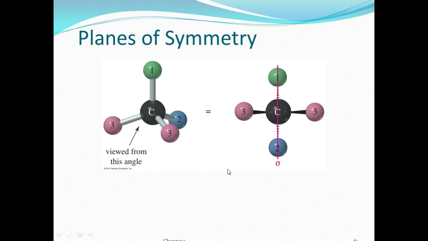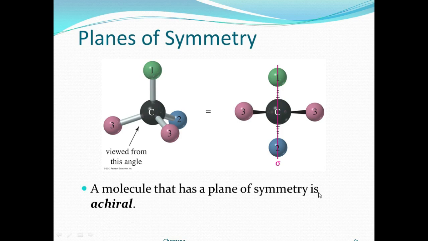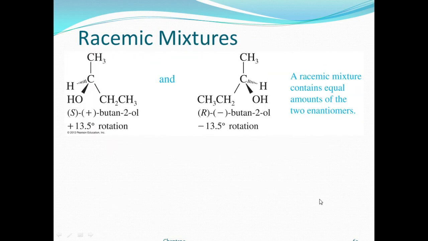Okay, next is the plane of symmetry. What is meant by plane of symmetry? You view the molecule in the Fischer projection: carbon 1, 2, 3, 3 are the same. You draw the sigma plane of symmetry. A molecule that has a plane of symmetry is achiral, right?